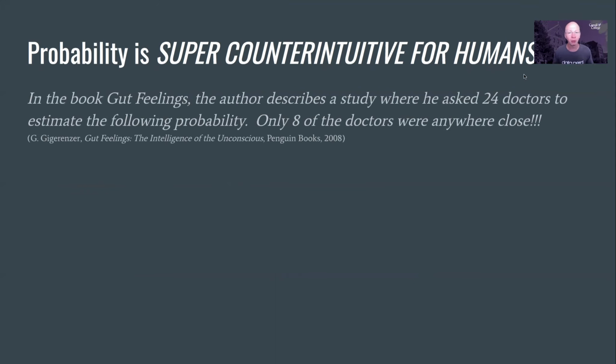In the book Gut Feelings, if you want to read this book, I've got the reference for it there, the author describes a study where he asked 24 doctors to estimate the following probability. I'll show you in a second. What I want you to keep in mind is that only 8 of those 24 doctors were even remotely close, and these are medical doctors.